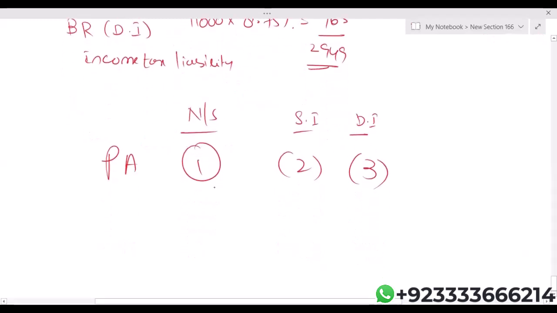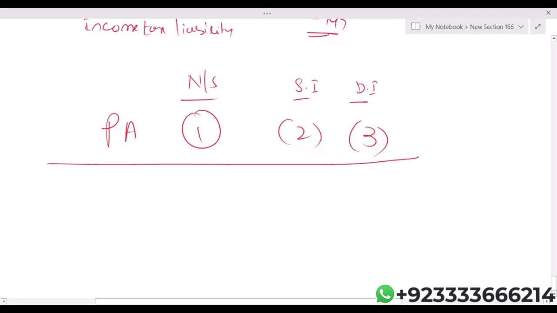99% of the time the sequence in the question is the first one, which I've just written. Non-saving number one, then saving, the final is dividend. Another possibility is there for the personal allowance. Number one, non-saving. Two, dividend. Third, saving. Another question is, when do we go for the second method of allocating the personal allowance?